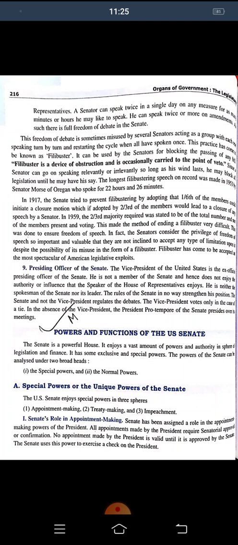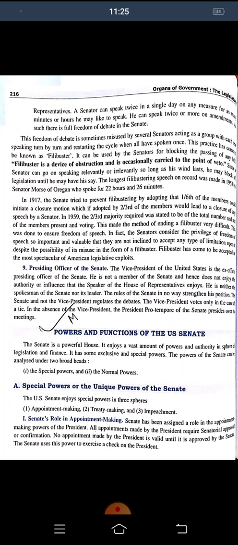First is the appointment making power. Next is the treaty making power. And third one is the impeachment, or the removal of the officials from different kinds of positions or the high rank officers. This is known as the impeachment process. So all these things are done within the Senate. So, the Senate's role in appointment making.